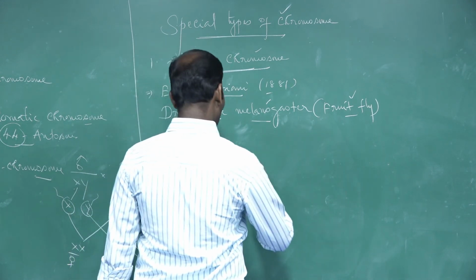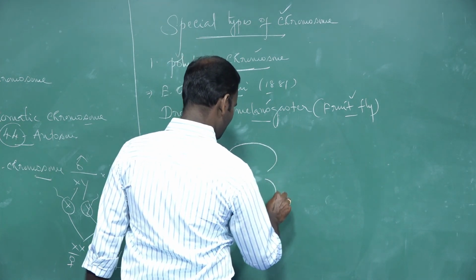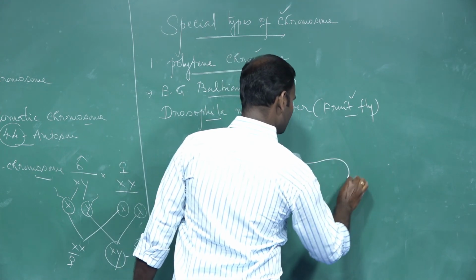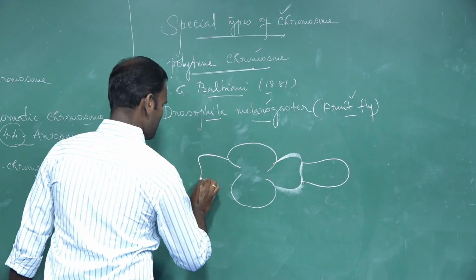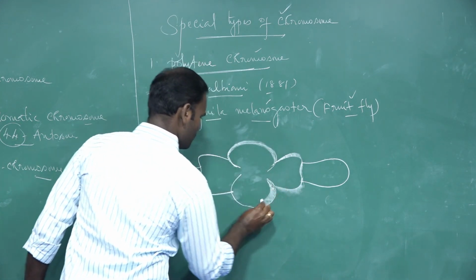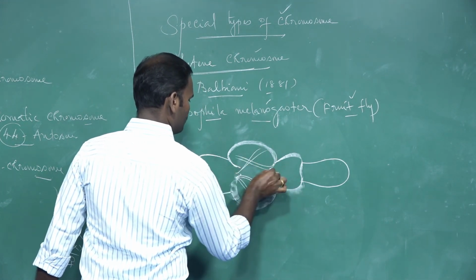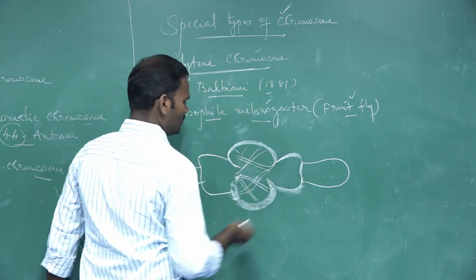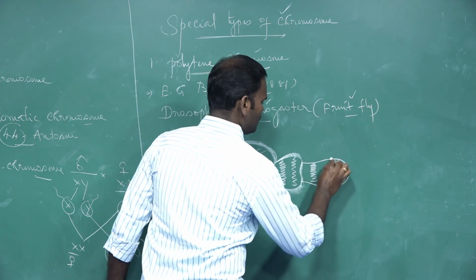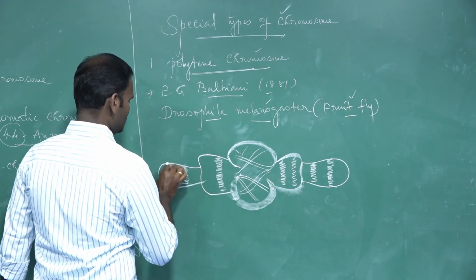Throughout the length of the chromosome, there is a dark band alternating with a clear band called an interband. Along the length of the chromosome, two types of bands are present.